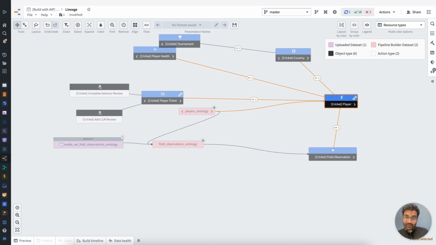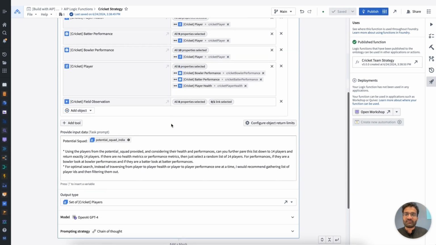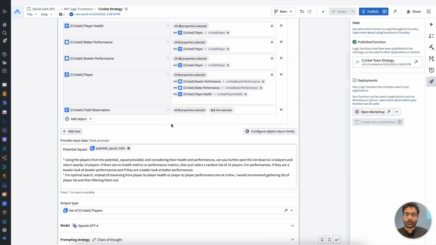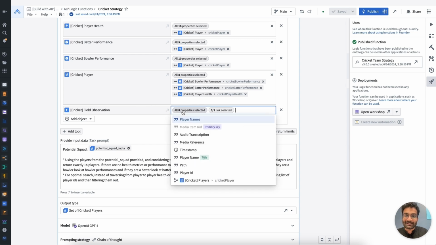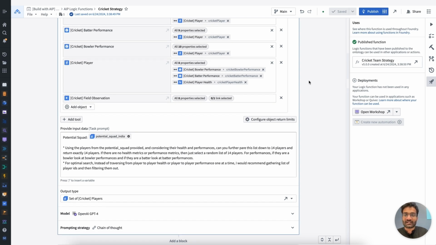As a result of all of this, in addition to passing the health, performance metrics, and player information, I could also pass field observations in curating the optimal 14. Now that we figured out how to create the optimal squad of our choice for the team that we're rooting for, using structured information sitting within CSVs and unstructured information sitting within audio clips, I now want to take a look at how I can use some of these functions in end-to-end operational applications.